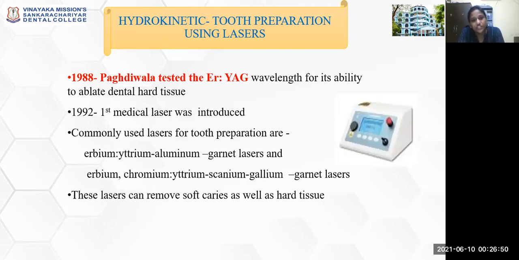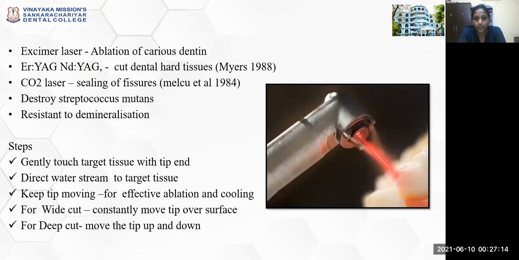The commonly used laser for tooth preparation is the erbium yttrium aluminum garnet laser. This is the most commonly used type of hard tissue removing laser. The other types are also based upon erbium, chromium, yttrium, scandium, gallium, garnet lasers, and these lasers can remove soft caries as well as hard tissue caries.